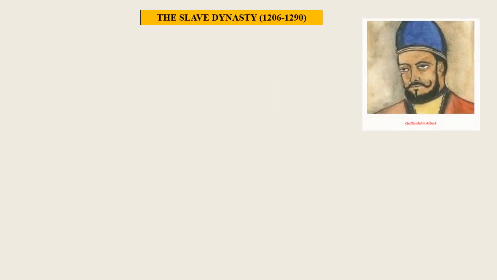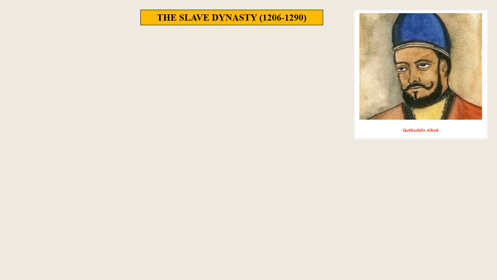The first dynasty of the Delhi Sultanate is the Slave Dynasty. Rulers of this dynasty were called slaves or Mamluk sultans. Mamluk in Arabic means owned. Iltutmish and Balban were slaves of Qutb-ud-din Aybak, who himself was a slave of Muhammad Ghori. So let's see the rulers of this dynasty.